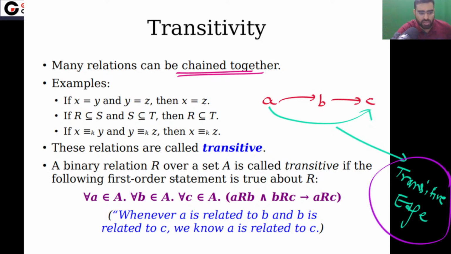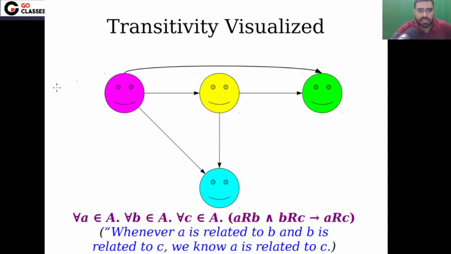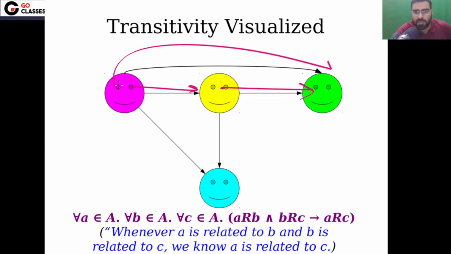This type of edge is called transitive edge. Very similar. Okay, very simple definition. So now let's move on. Let's see this. The transitivity graph will be like this. You can notice this is related to this. Okay, this is related to this. This is related to this. Then you can notice this will be related to this one. Okay, so very easily you can see.